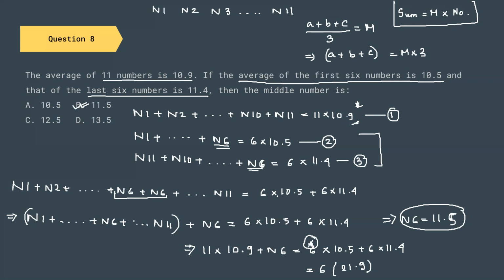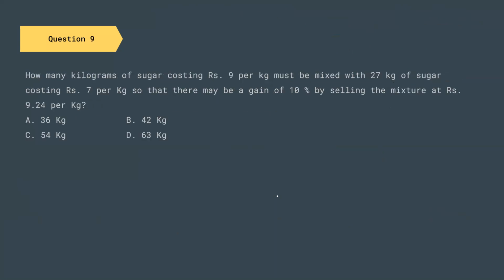So now we're done with this question. Let us go to the next question. The next question is telling us: how many kilograms of sugar costing rupees 9 per kg must be mixed with 27 kgs of sugar at 7 per kg, so that there may be a gain of 10% by selling the mixture at 9.24 per kg. So they are saying that the SP of the mixture is 9.24 rupees.